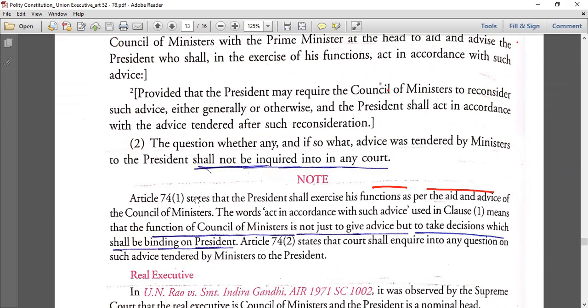Now, this Article 74 states that the President shall exercise his functions as per the aid and advice. The words act in accordance with such advice used in clause 1 mean that the function of the Council of Ministers is not just to give advice, but to take decisions which shall be binding on the President. Only once they can ask for reconsideration. Article 74 clause 2 states that the court shall not inquire into any question on such advice. Shall not, it shall not be inquired.